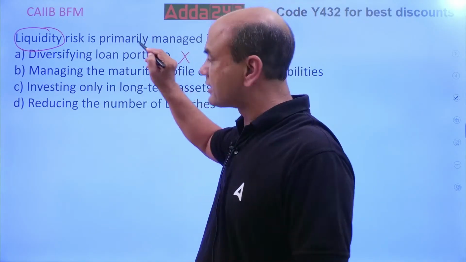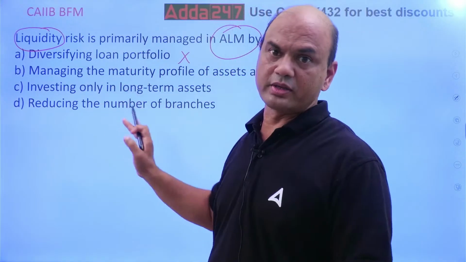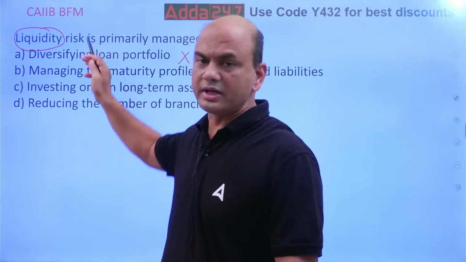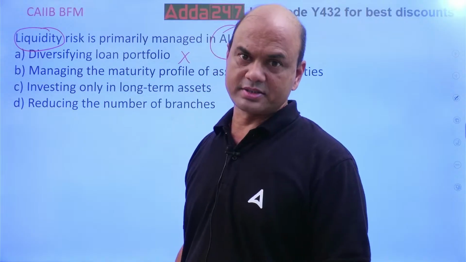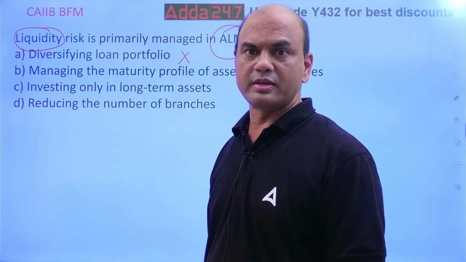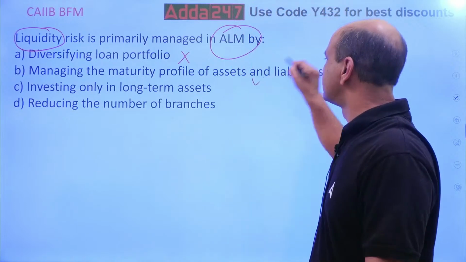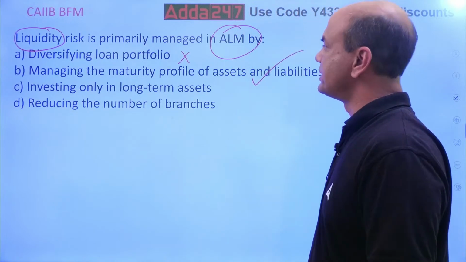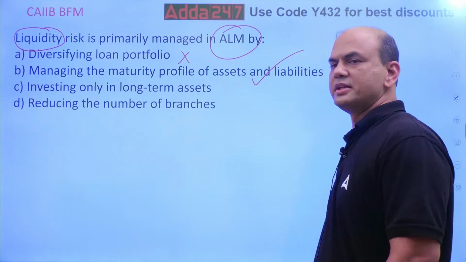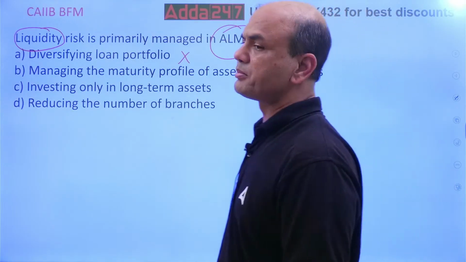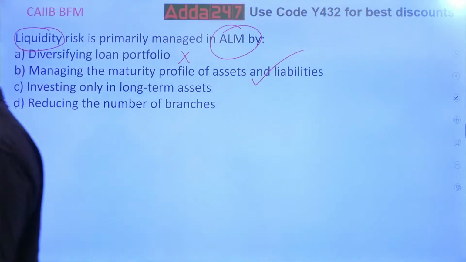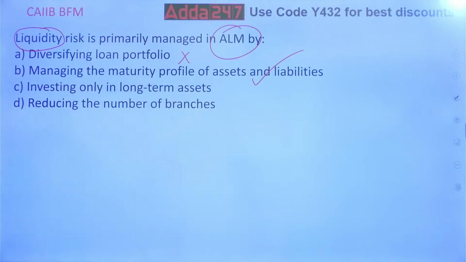Diversifying the loan portfolio will definitely reduce the liquidity risk, but this is not the right answer here. The right answer over here is this: managing the maturity profile of assets and liabilities. That is the main point we have to focus on. Assets and liabilities. Very important point.